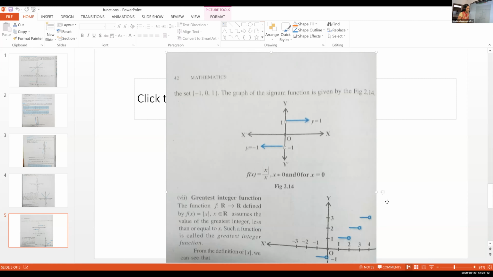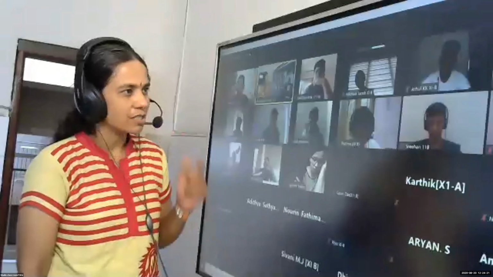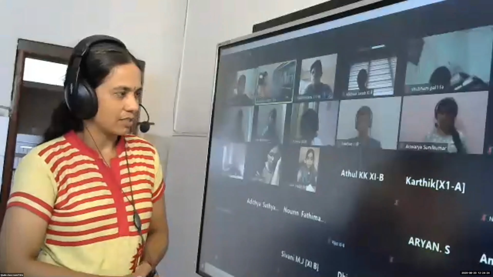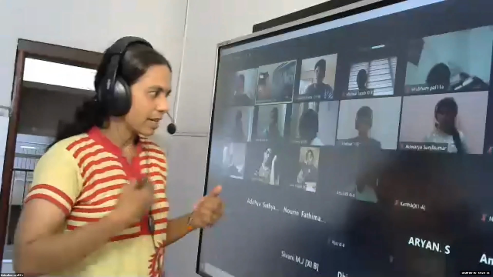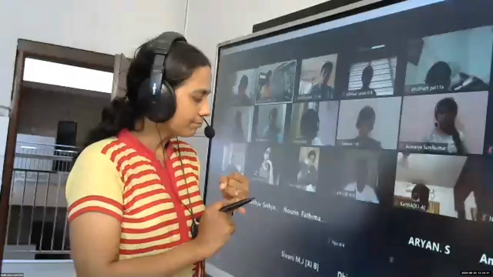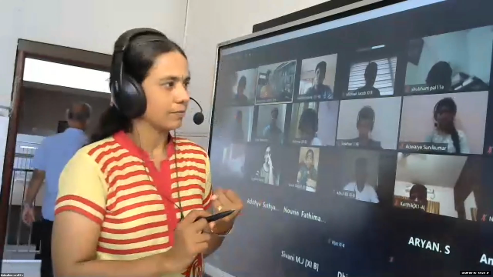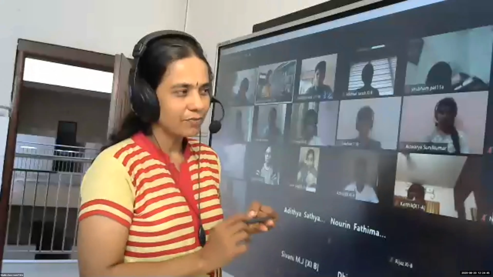So this much standard functions we are learning this year. Along with 2 more functions that are included in your syllabus, logarithmic functions and exponential functions, that we can discuss tomorrow. Now just recall all these functions. What about the first function we have discussed? Identity function. Identity function is defined by f of x is equal to x. The second function is, Tomlin, make it fast. Second function we have discussed is?